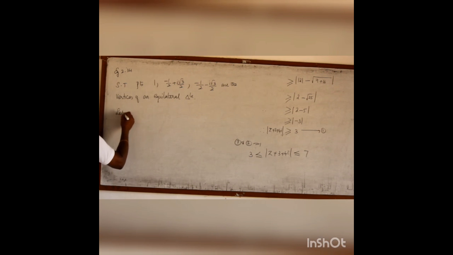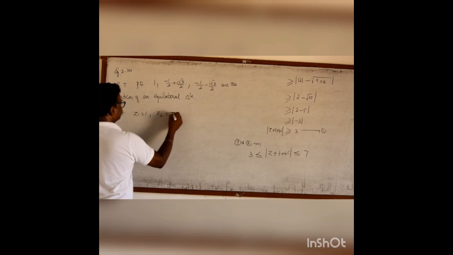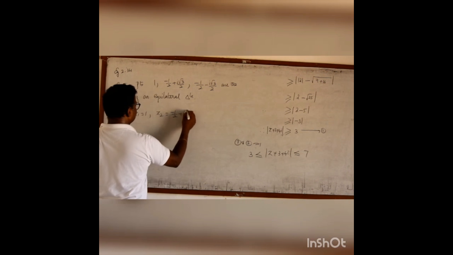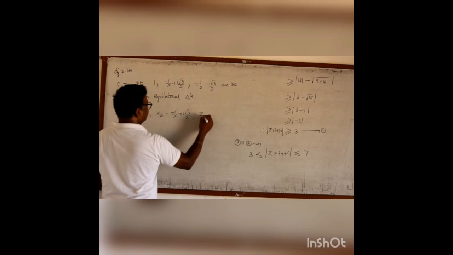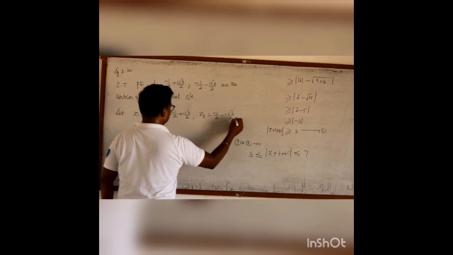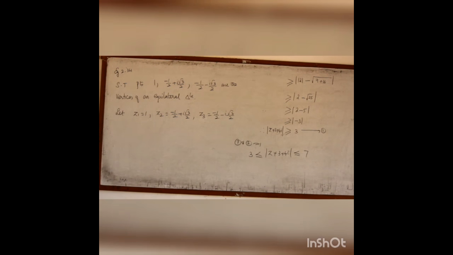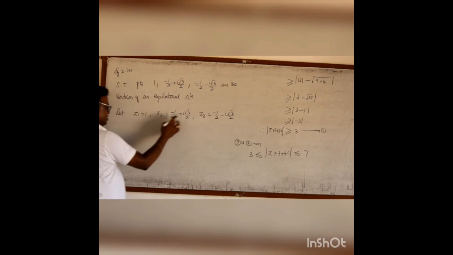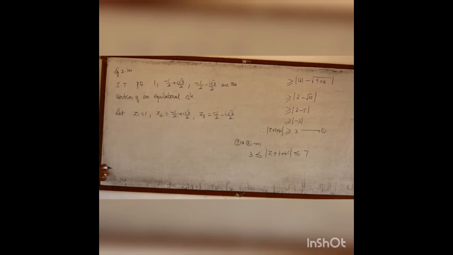Let me give names: z1 equal to 1, z2 is minus 1 by 2 plus i root 3 by 2, and z3 is minus 1 by 2 minus i root 3 by 2. Now we shall find the distance between z1 and z2, z2 and z3, and z3 and z1. If I prove all the distances are equal, then it is an equilateral triangle. Let me find modulus of z1 minus z2.